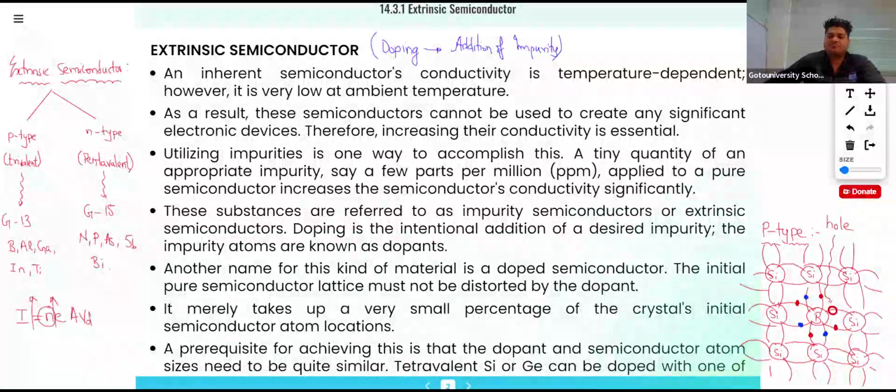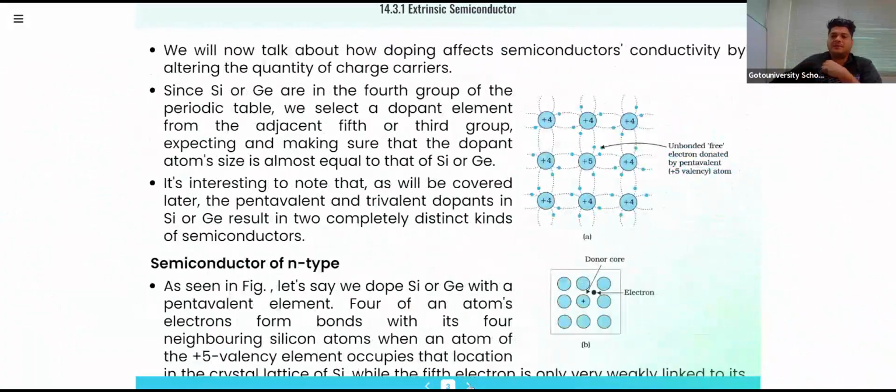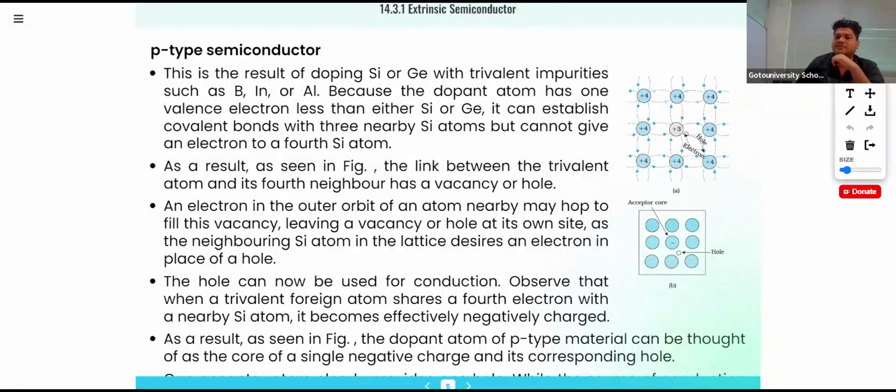Now this was about P-type semiconductor. Now let's see about the N-type semiconductor. This was P-type semiconductor. There was a silicon, and a trivalent impurity, that means boron, aluminium, or something else we can write here.